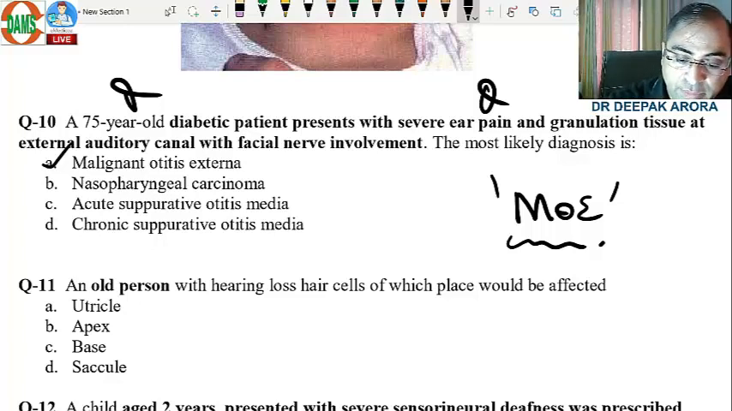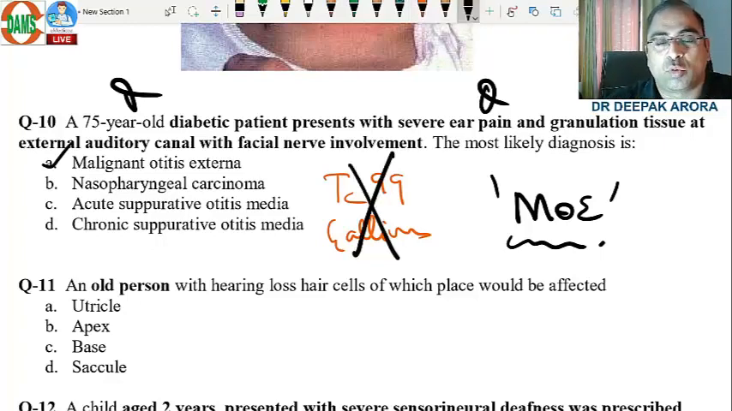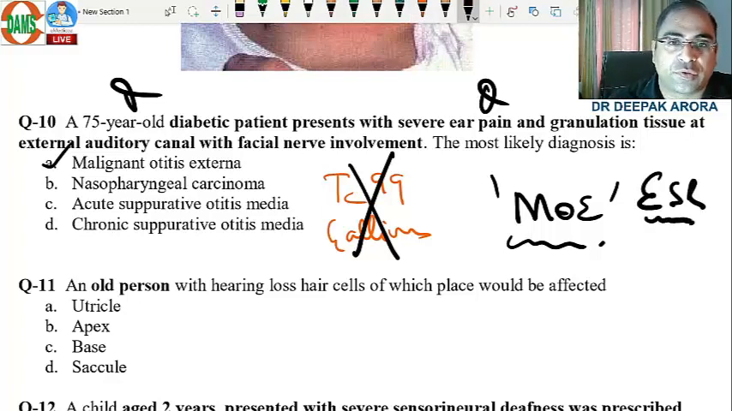What are the other worth-remembering points? Technetium 99. Yes, they can ask you in the NEET examination. Gallium scan. Technetium 99 scan is for diagnosis, beta. Gallium scan is for prognosis. My patient in the medical college, he can't afford this scan. So what is the other investigation we use? We use ESR for prognosis of the patient.